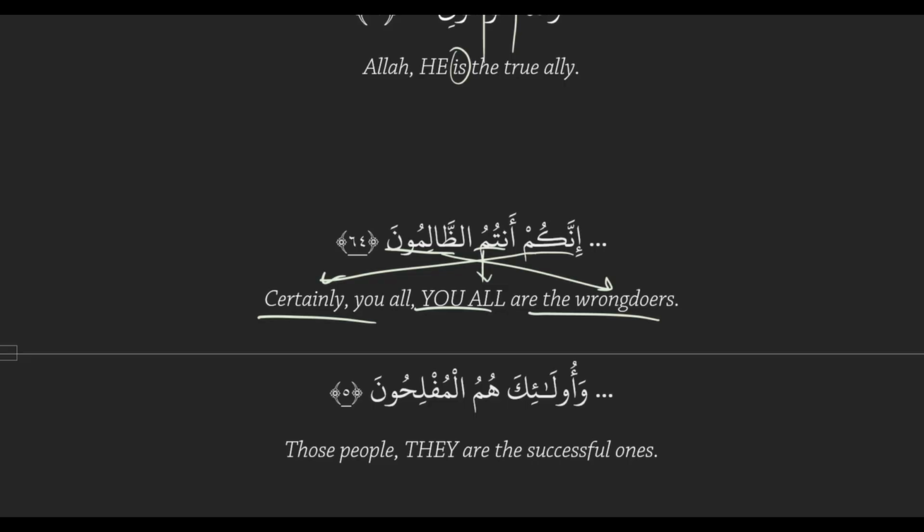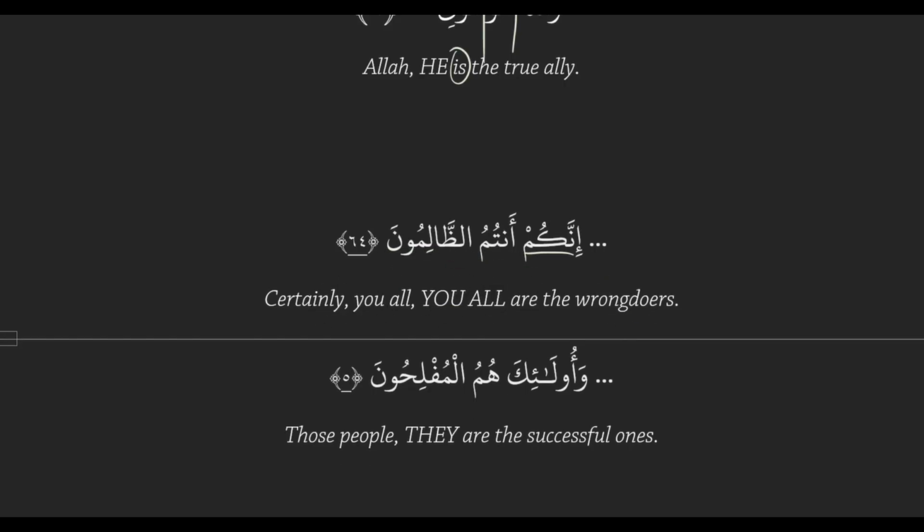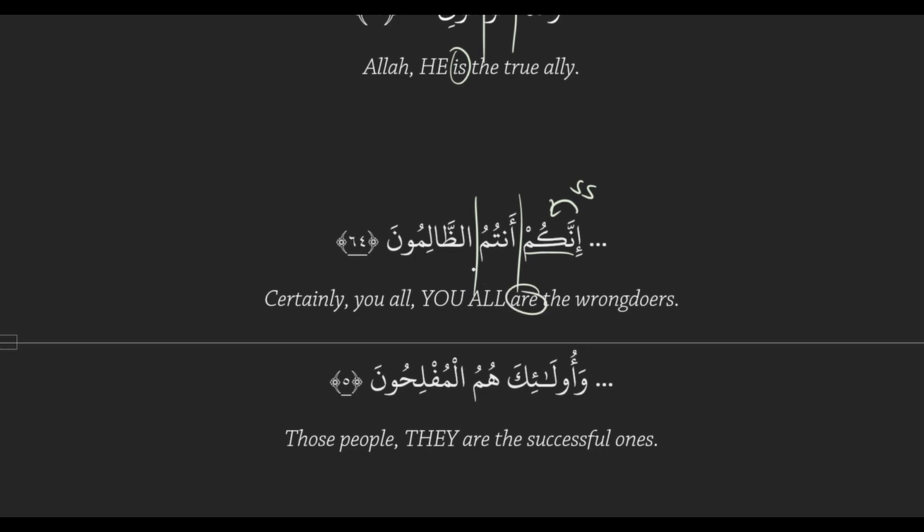Now find the breaks here. Inna is related to kum because it's a sentence starter and a noun. There's no relationship between kum and antum because they're both specific nouns. And antum and al-zalimun, again both specific nouns, are not going to have a relationship either. So again we have 2 breaks, and the is goes between antum and al-zalimun: you all are the wrongdoers. Again, the is is going at our second break.